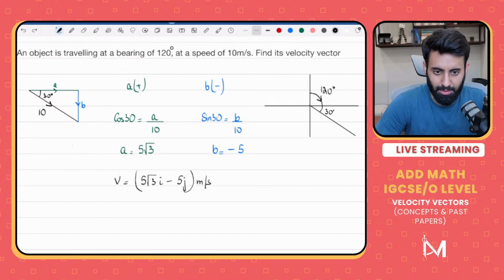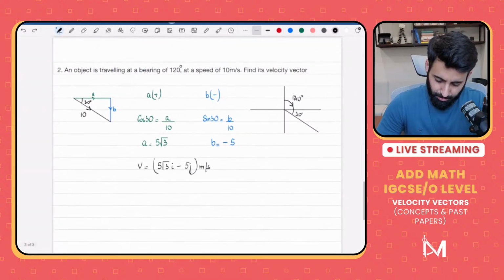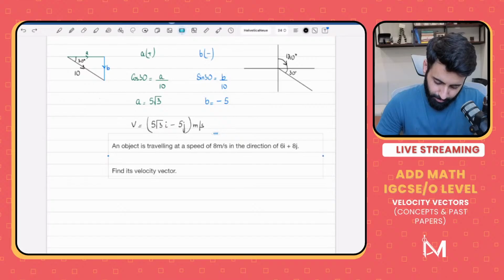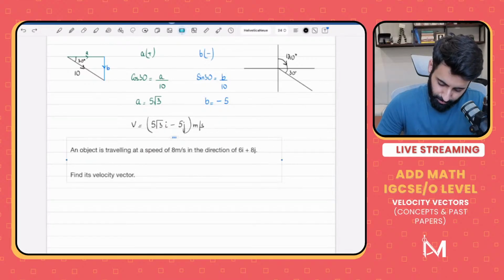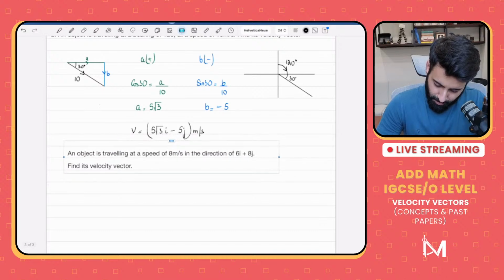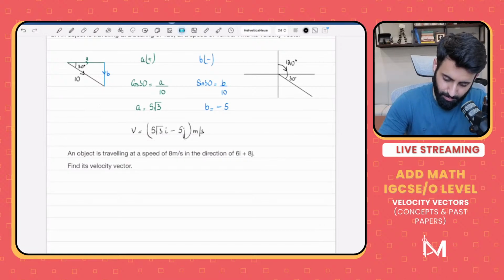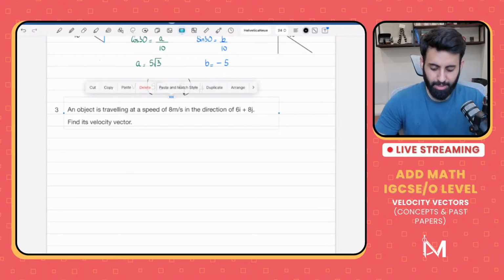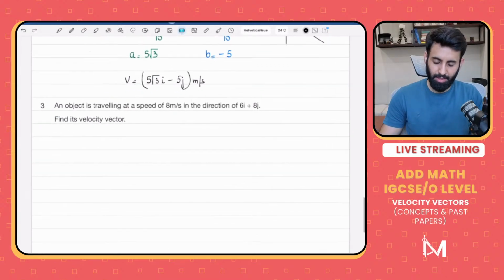Okay, let's do another question. Here it is. An object is traveling at a speed of 8 meters per second in the direction 6i plus 8j.